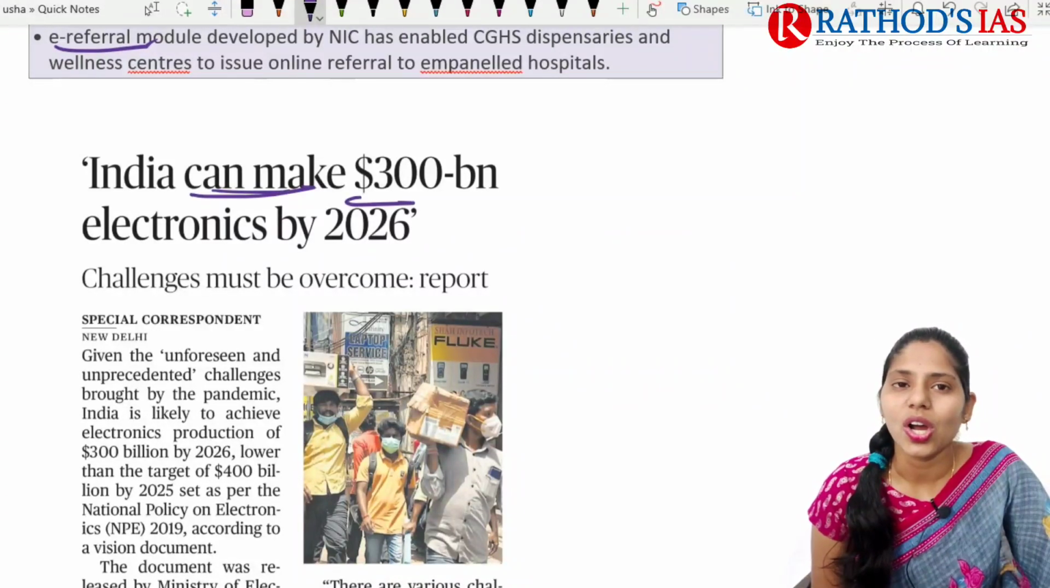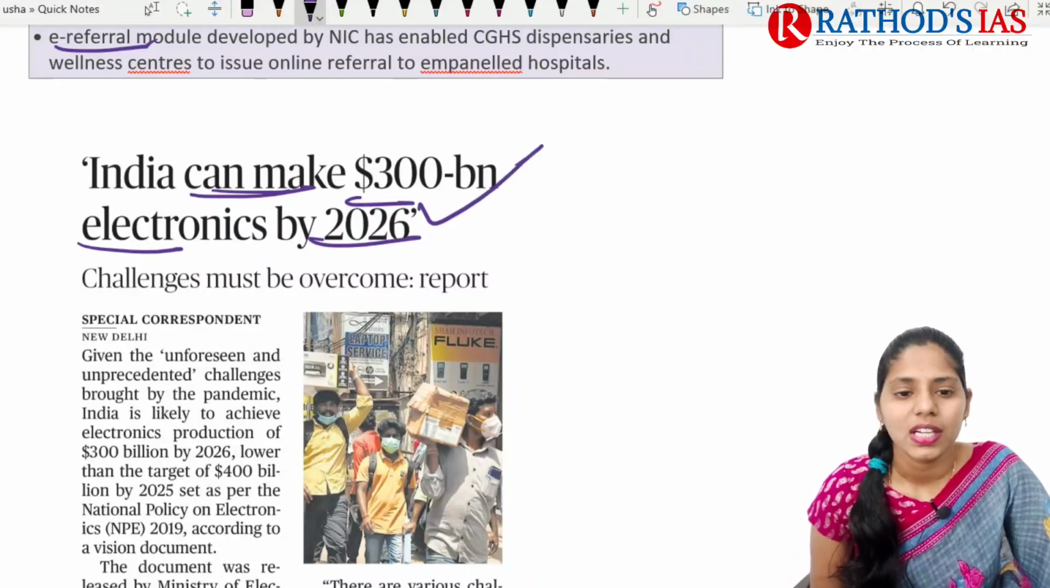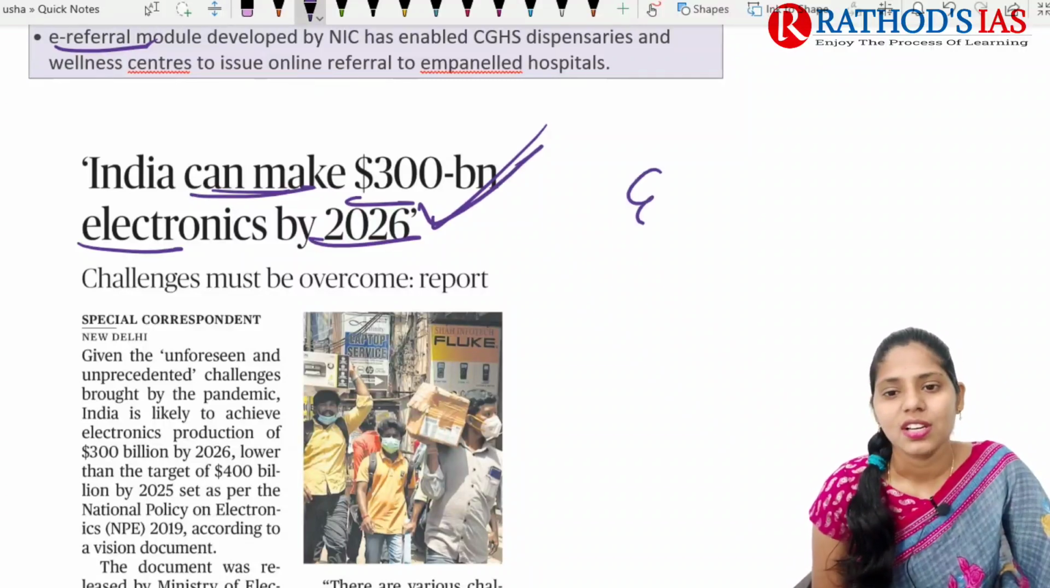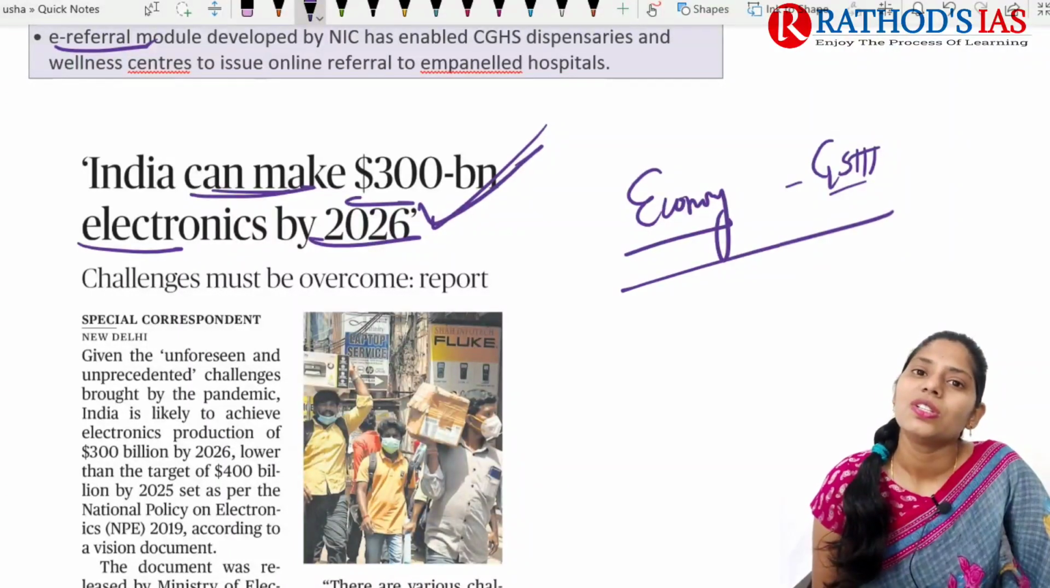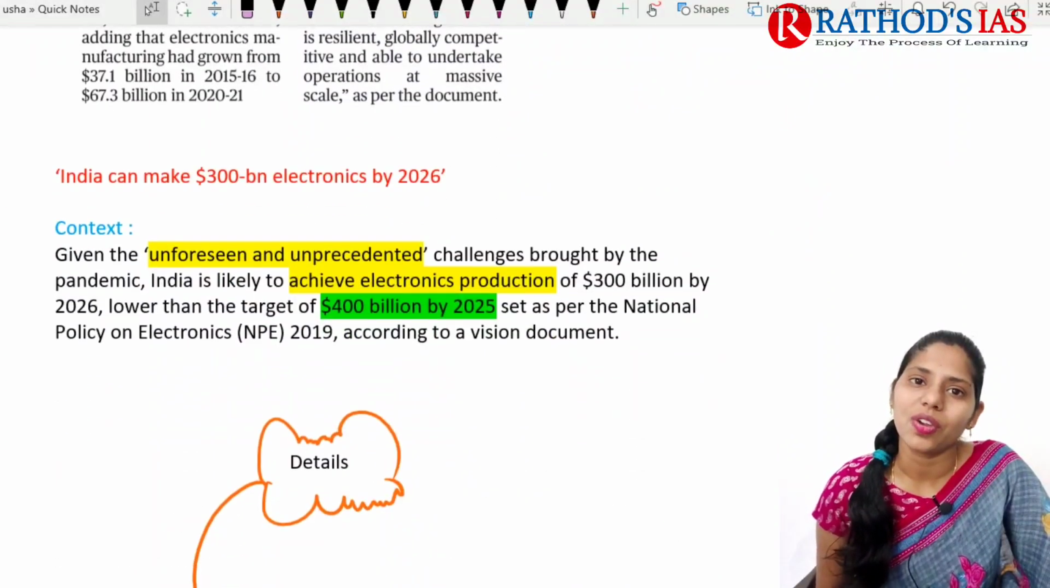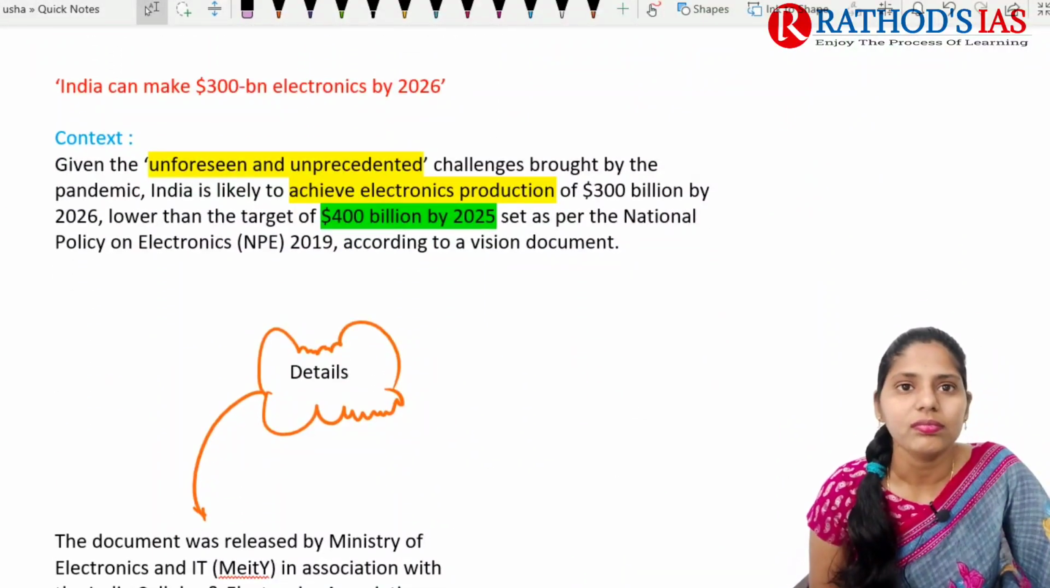India can make $300 billion of electronics by 2026. It is talking about India's electronics by 2026. This article will be important from your economy point of view, which mainly comes under GS Paper 3. So now let us see this topic in great detail.